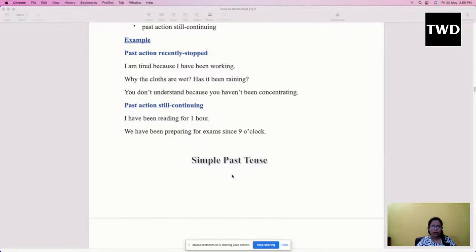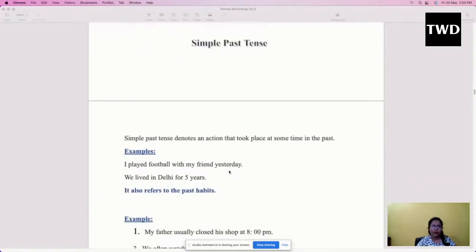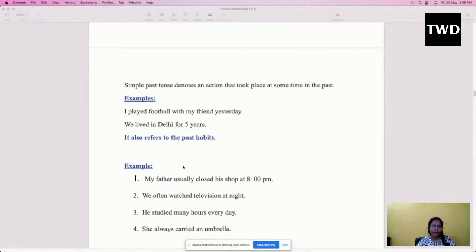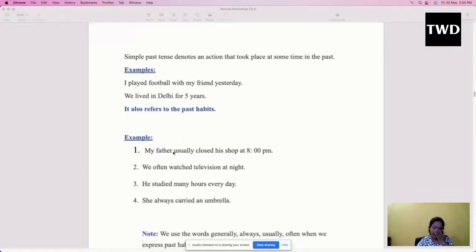Simple past tense, now we are moving to past tense. Yes, simple past tense, again this means that we talk about our past habits. Yes, so here also our sentence would have subject plus past form of the verb, like I played football with my friend yesterday. So here we are talking about the past action. We lived in Delhi for 5 years. Again, these examples are actually about past habits.